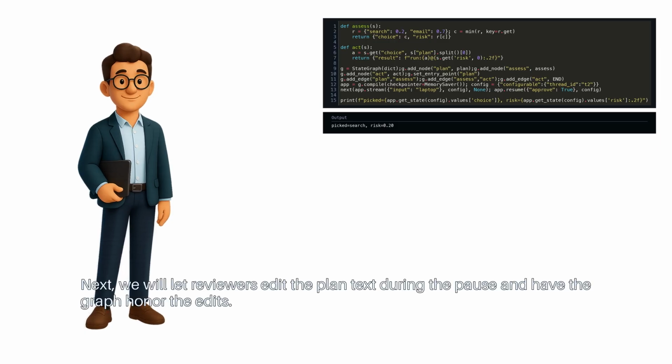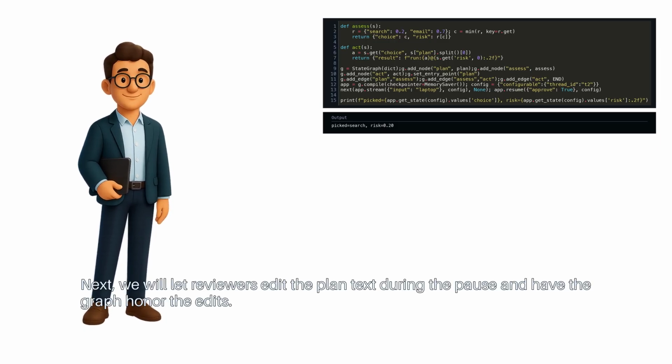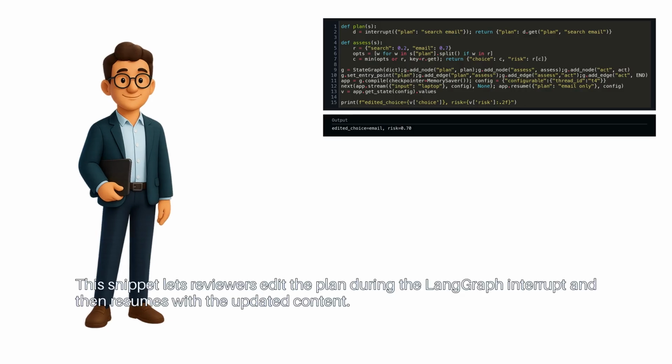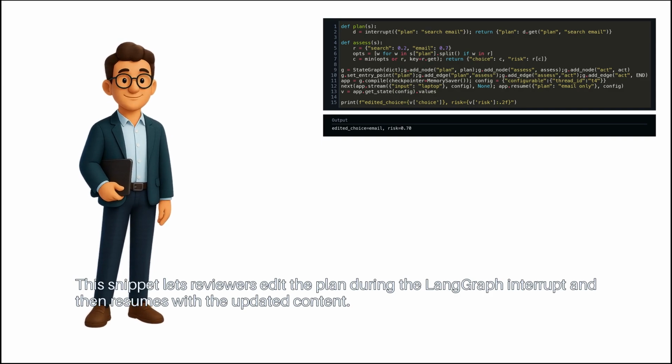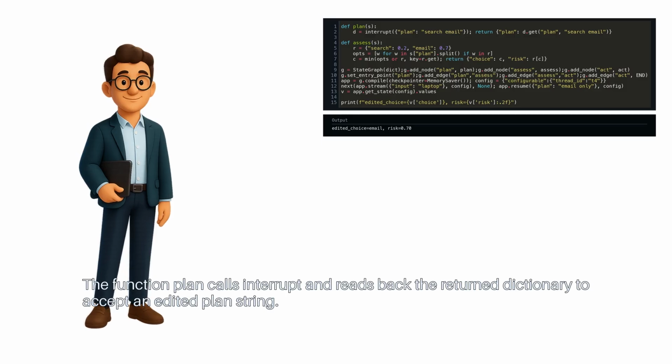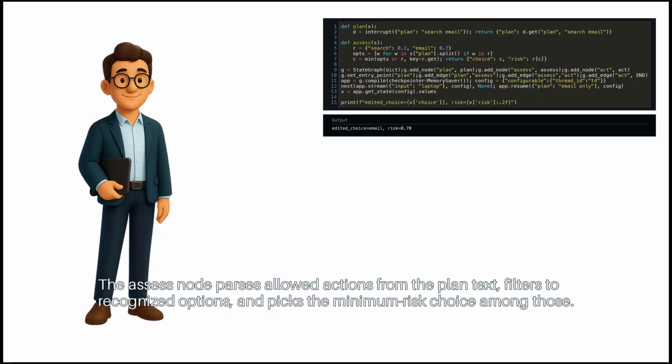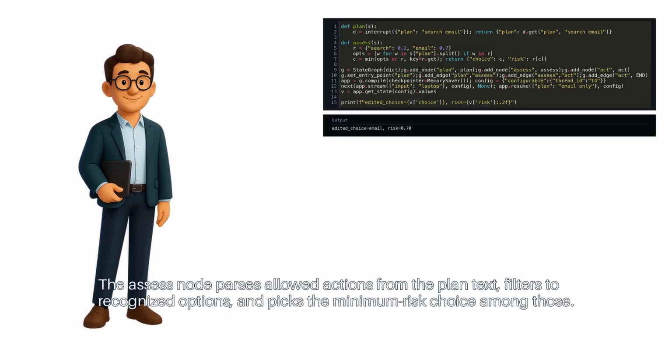Next, we will let reviewers edit the plan text during the pause and have the graph honor the edits. This snippet lets reviewers edit the plan during the LangGraph interrupt and then resumes with the updated content. The function plan calls interrupt, and reads back the return dictionary to accept an edited plan string. The assess node parses allowed actions from the plan text, filters to recognized options and picks the minimum risk choice among those.